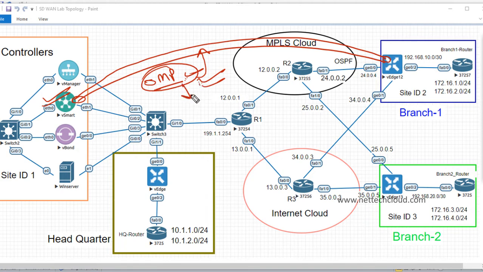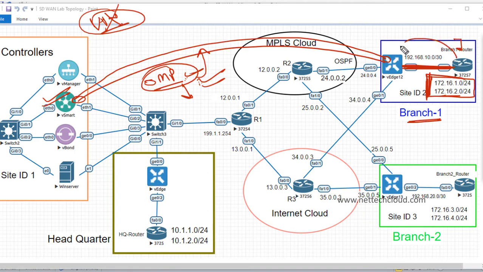And so this OMP is by default enabled in the transport VPN. Basically VPN, I will talk about this later on, like VPN 0, VPN 512, and some different VPNs, which is very similar to the VRF concept. So once it's done, then what next now? Here on the branch one side, it has a router, the branch one router, and there are prefixes 172.16.1.0, 2.0. And let us assume that the OSPF protocol is running here between both the devices. So what will happen?